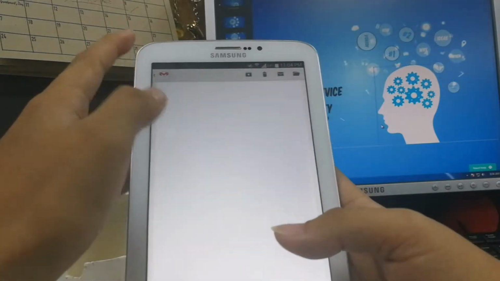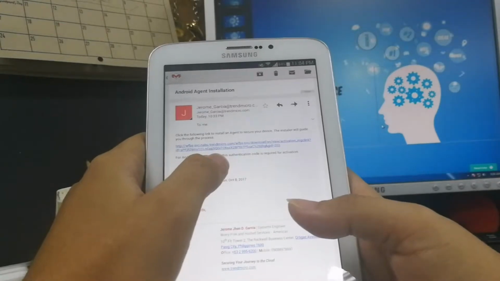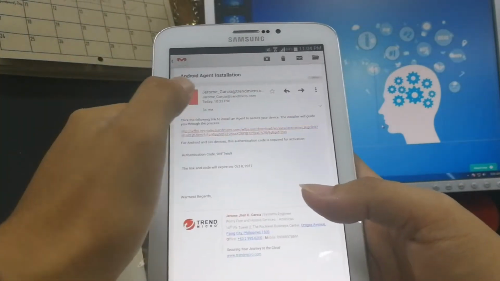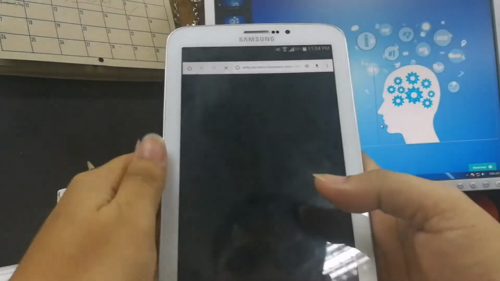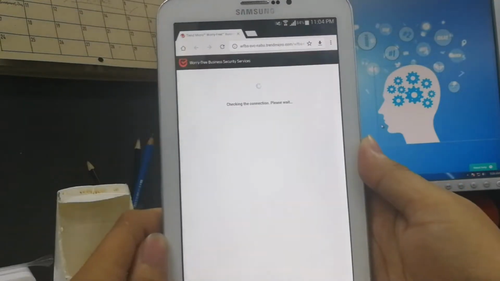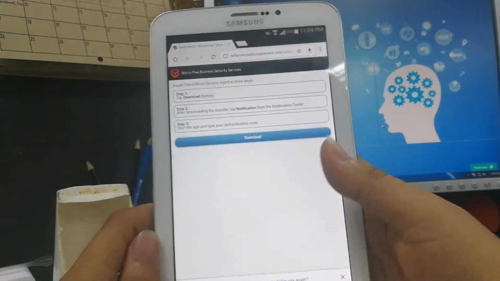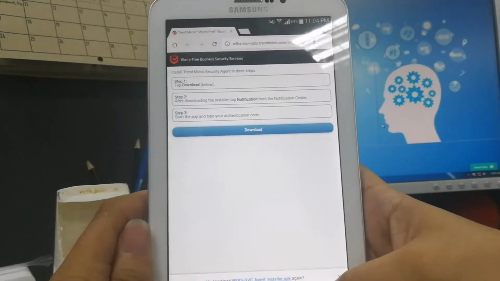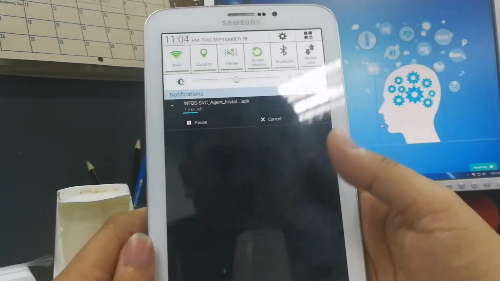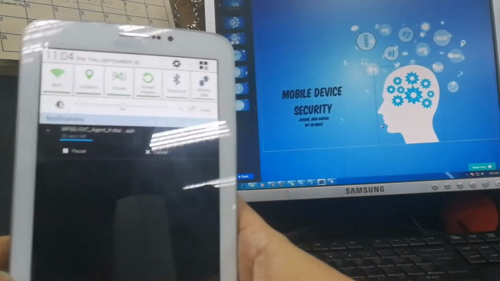As you can see, there is the link that I provided, but also the code. Just copy this code, and click on the link to install the security agent. Here you go. Let us download the package and save it. Download again. Alright, waiting for the download, as you can see.